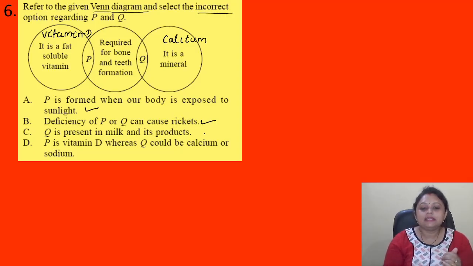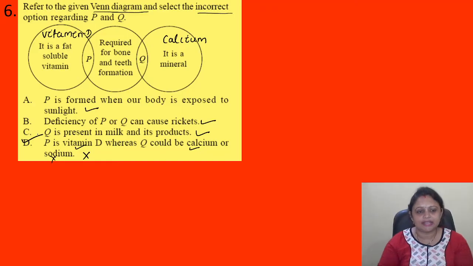Q is present in milk and its products. Yes. Calcium is present in milk and its products. Okay. Then P is vitamin D, whereas Q could be calcium or sodium. This one is incorrect because P can be vitamin D, Q can be calcium, but it cannot be sodium. Okay, it may be phosphorus, right? So here the correct option is option D. Which one is the incorrect?